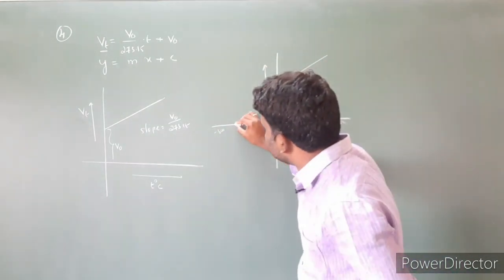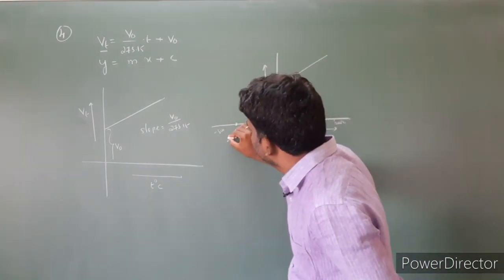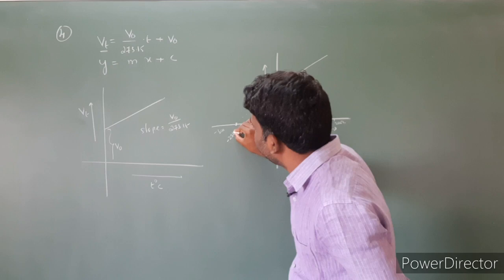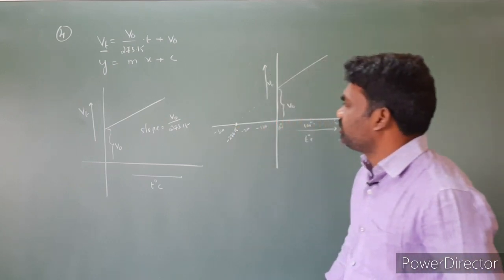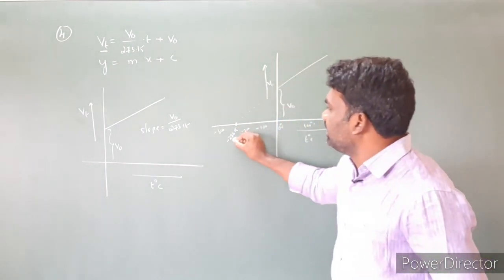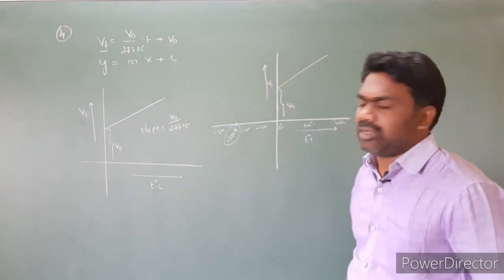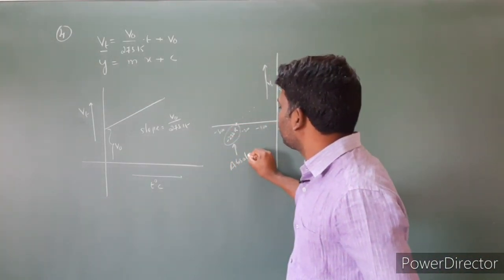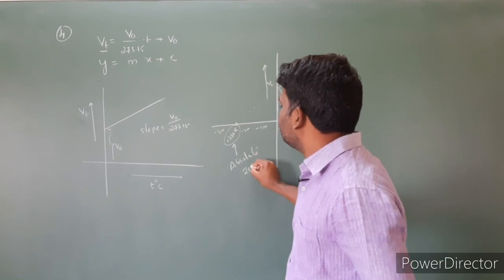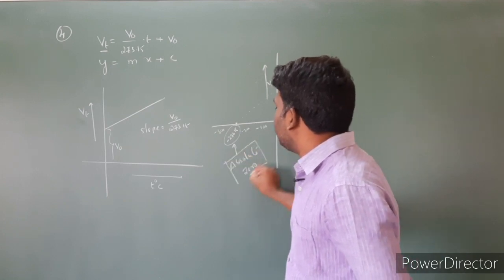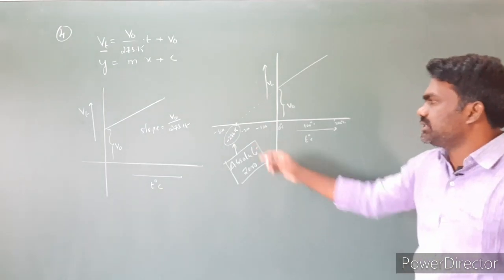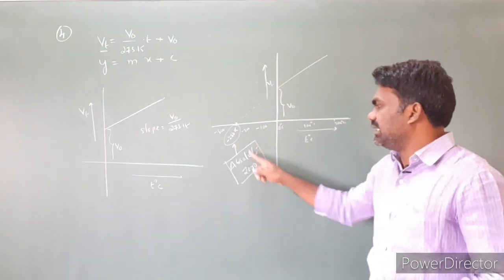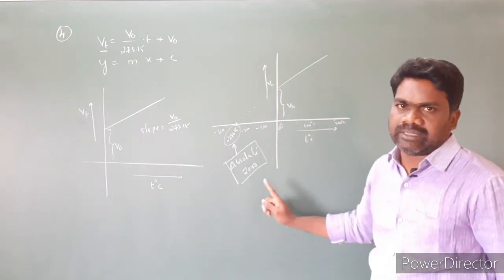This line touches exactly at minus 273.15 degrees centigrade. This temperature we call absolute zero. So minus 273.15 degrees centigrade is called absolute zero temperature.